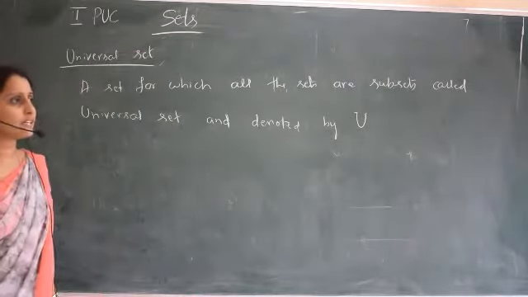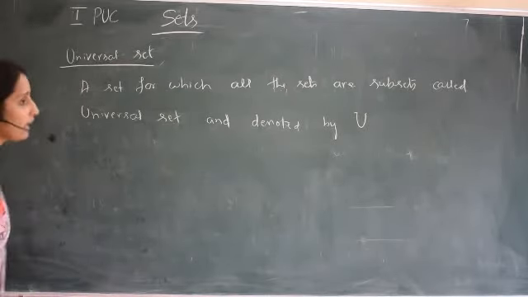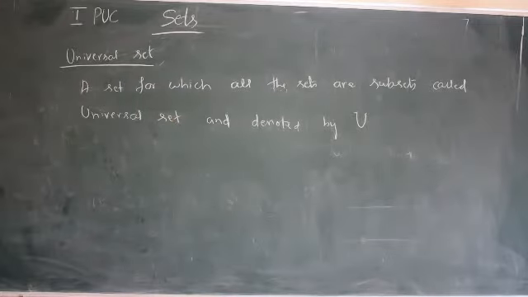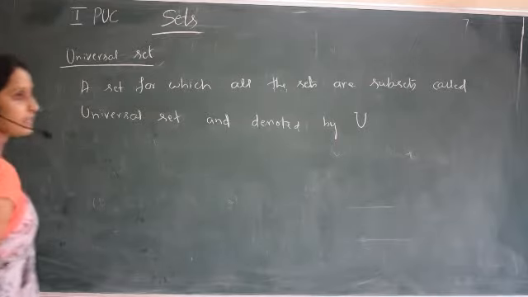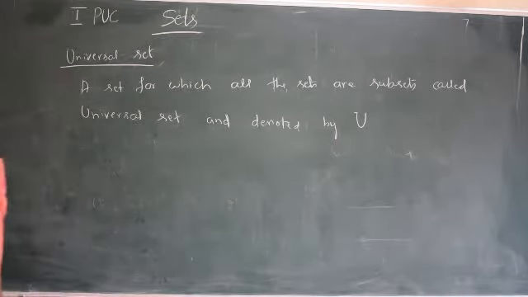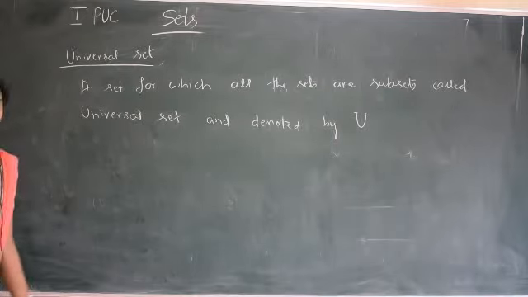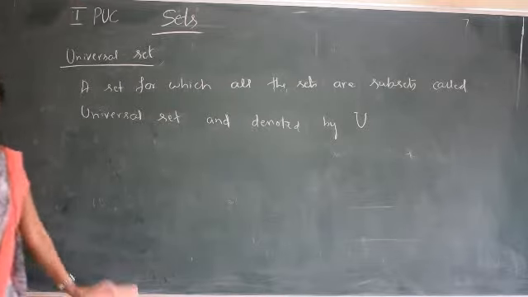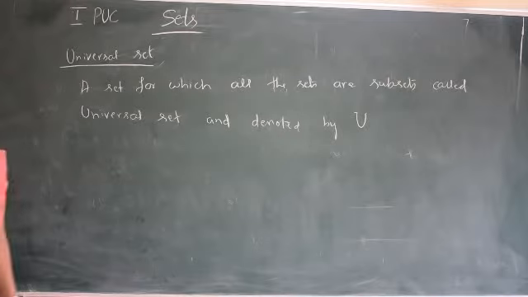Suppose it is given the set of all right angle triangles and the set of all isosceles triangles. Two sets are given, then which universal set can we prefer? The universal set we can prefer is the set of triangles, because the set of triangles is the biggest set.